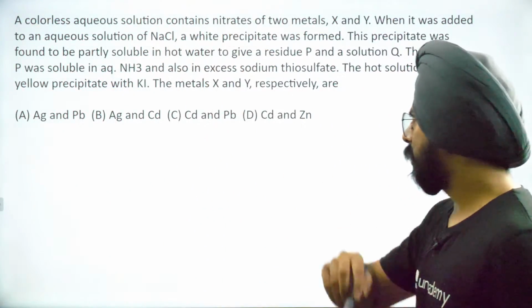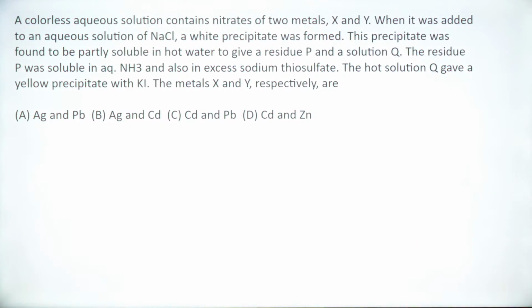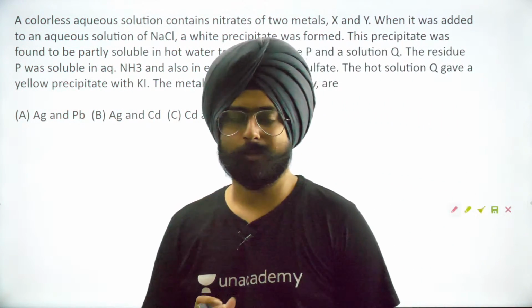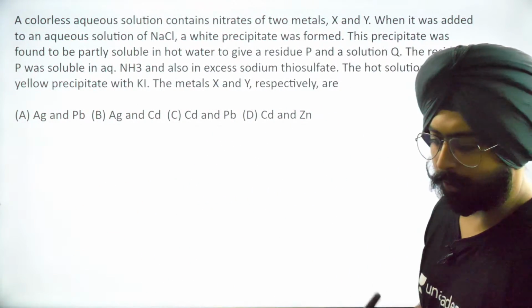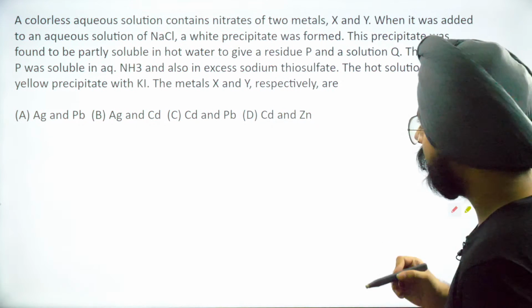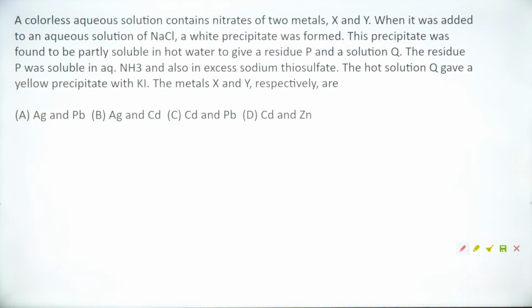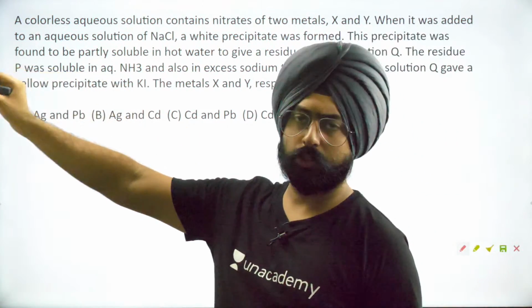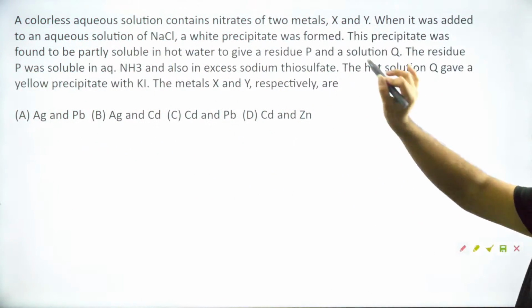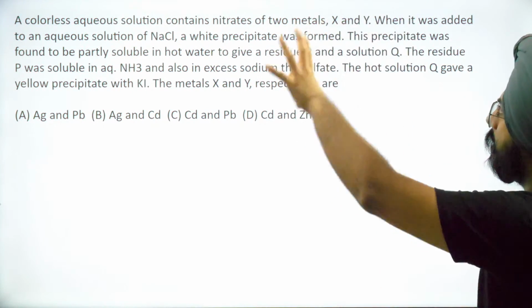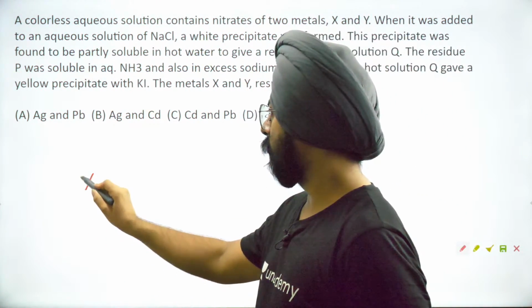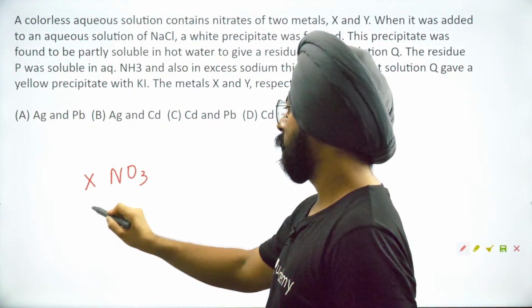Now let's come to the first question. The first question of today's class is from Inorganic Chemistry. Are we ready to solve it? Let's read this question now. A colorless aqueous solution contains nitrates of two metals X and Y. When it was added to an aqueous solution of NaCl, a white precipitate was formed. Okay, great. There are two nitrates, some XNO3 and some YNO3.